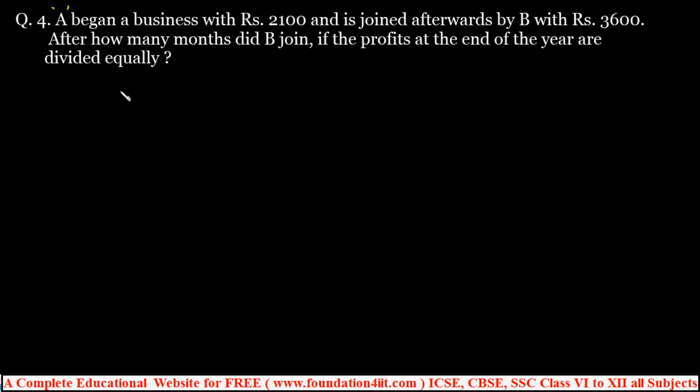And suppose, so in this question, okay, suppose B join. So let us take B joins after certain period is joined. So let B joins after X months.